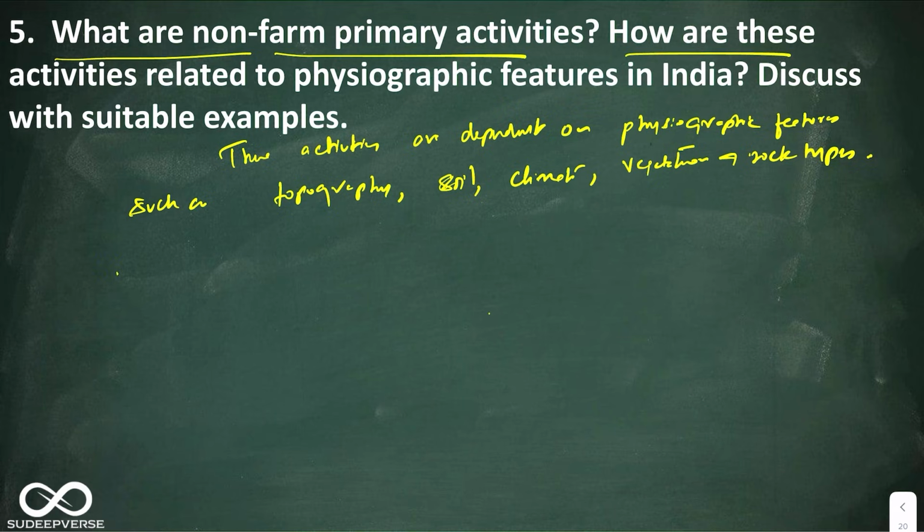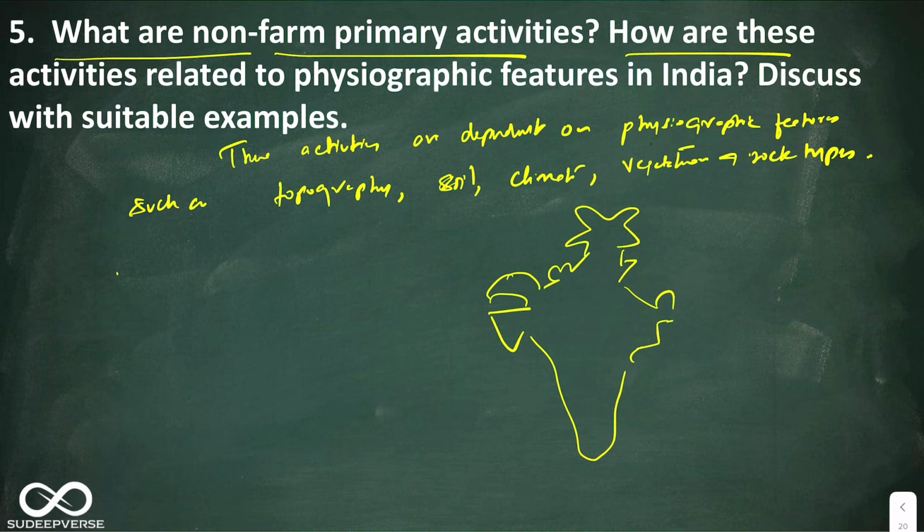Now draw the diagram. Please don't forget the diagram. So show the diagram of different non-farm primary activities of India. So if you take this, now you can tell this area, they are mainly based on forestry. Okay, then this part is mainly based on livestock.